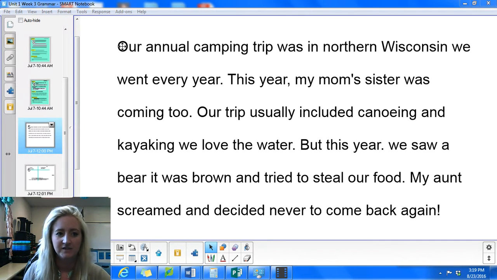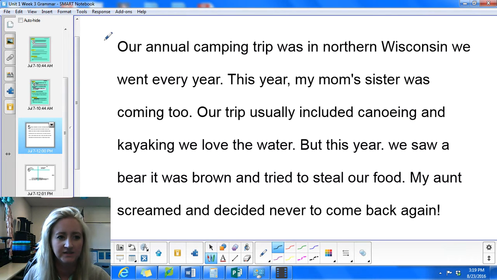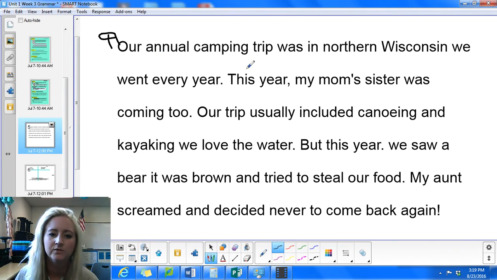So let's check out the first sentence we have here. And we know that that should be indented. So that would be the lines, and it kind of looks like a backwards P to show an indent. Our annual camping trip, that means it happens every year, was in northern Wisconsin. We went every year. Well, listen to where you might hear a break in that sentence. Our annual camping trip was in northern Wisconsin. We went every year. This first sentence is a run-on sentence.